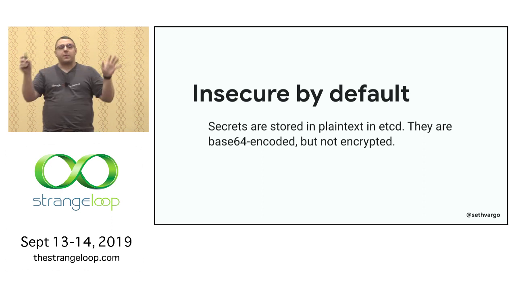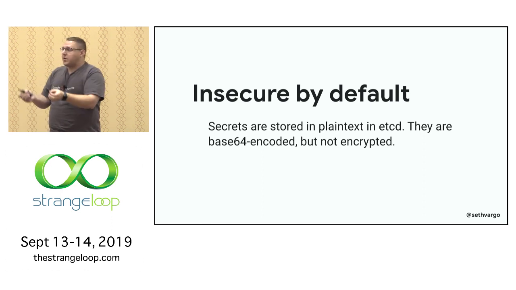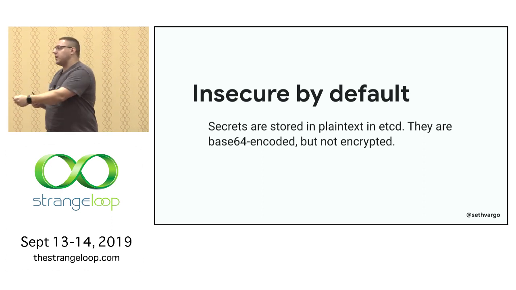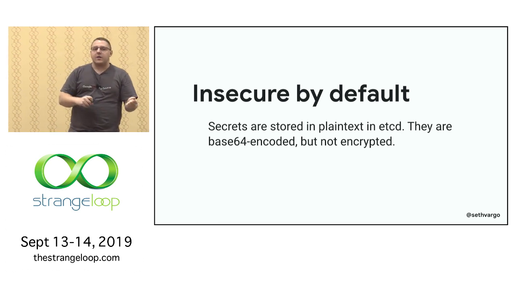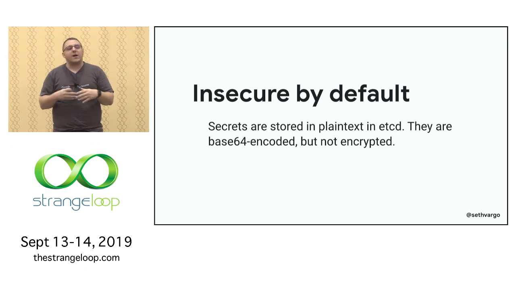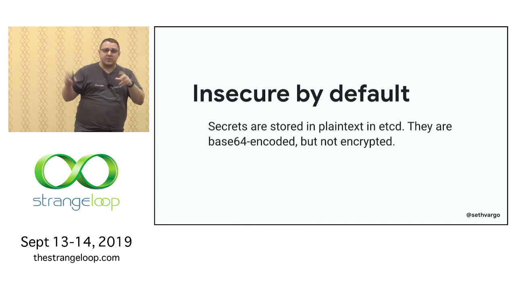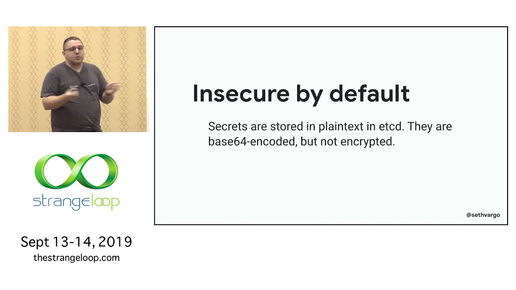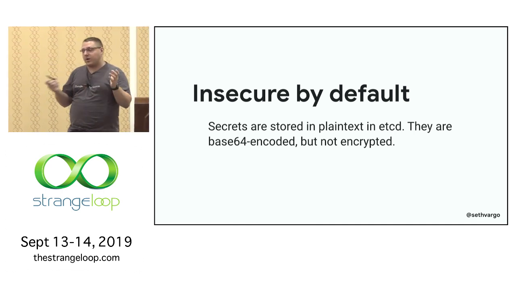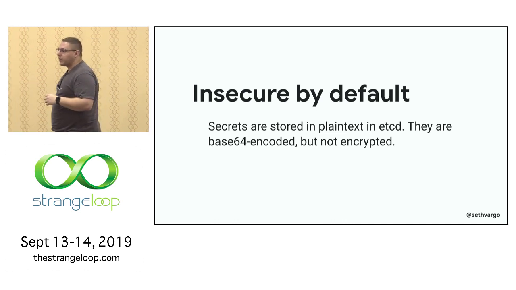And you put all these RBAC permissions in front of it, right? You're like, oh, it's a secret. Only these people can access it. Only this namespace can access it, even during these times. But at the end of the day, if an attacker has access to the underlying file system, etcd, they have access to all of your secrets in plain text. It doesn't matter what namespace they're in or what RBAC permissions you've put on them.